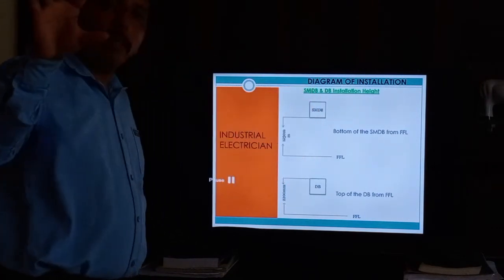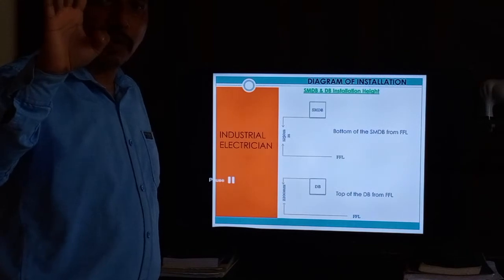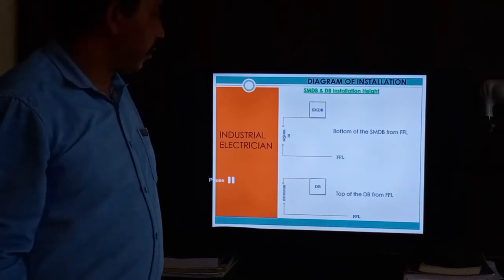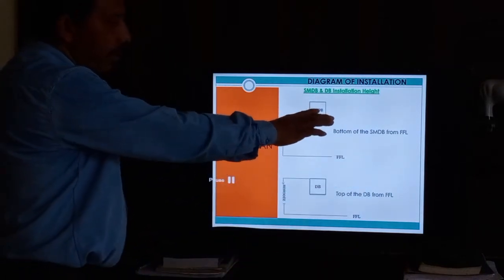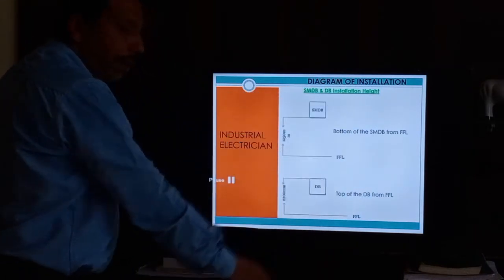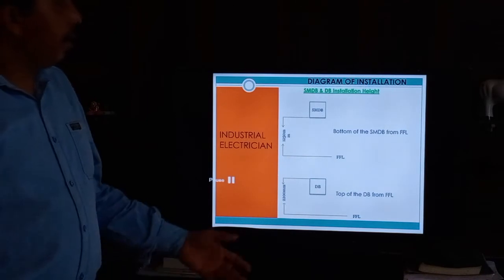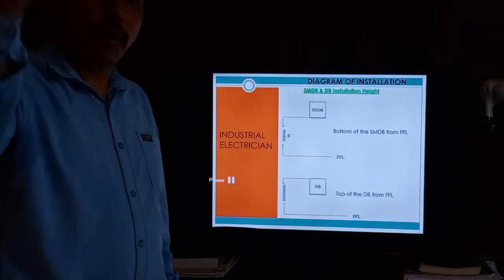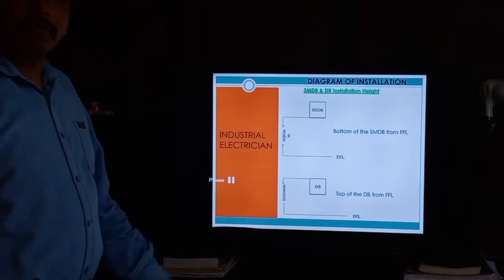So all equipment has three parts. We measure in three parts: bottom, top, and center. Okay. So you can check this one as per our diagram and the standard heights, and install at site or building. Okay. So next one.